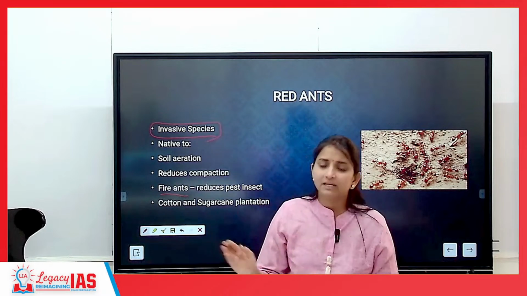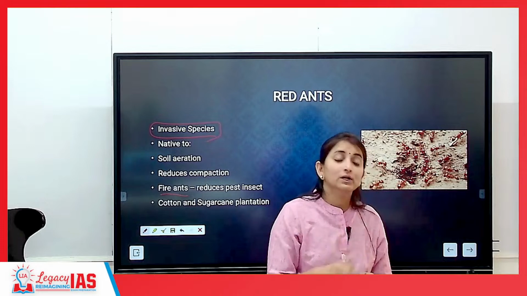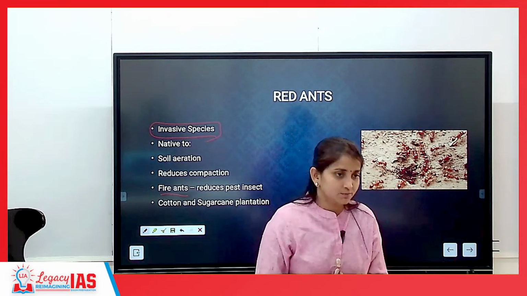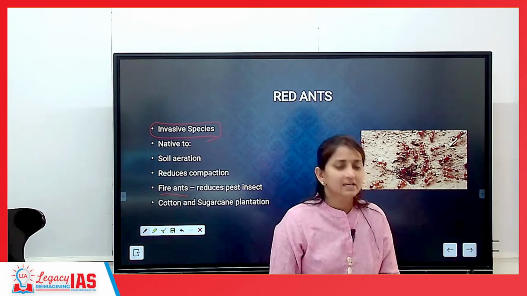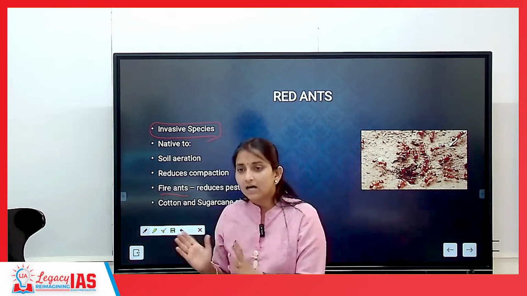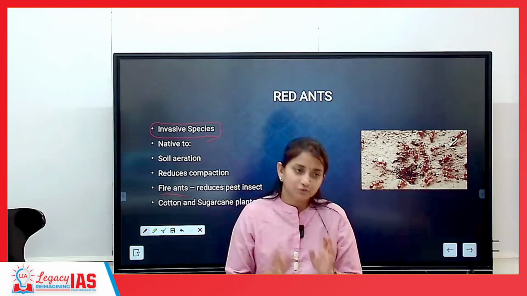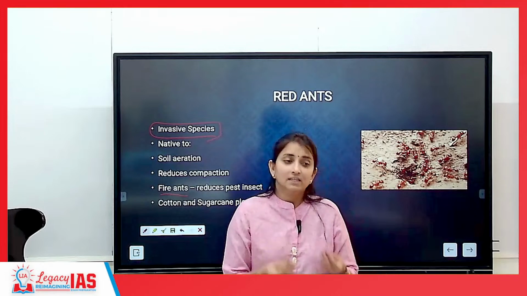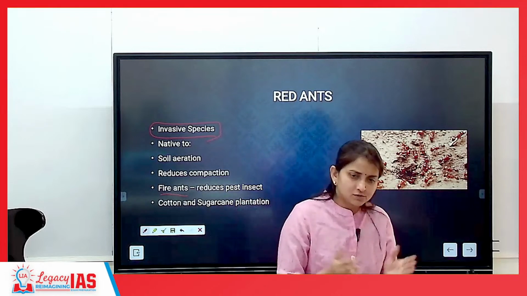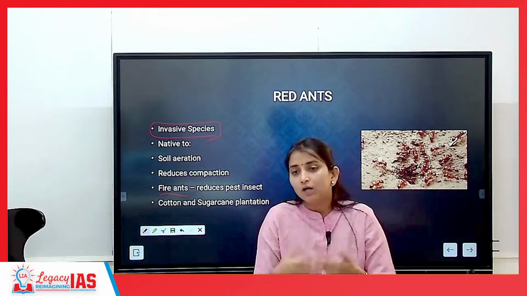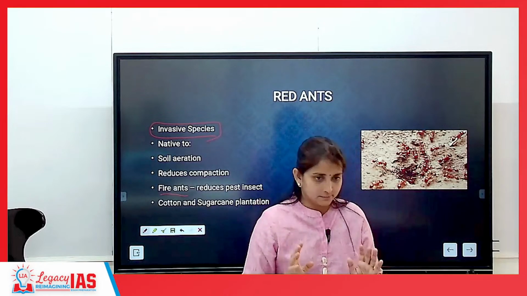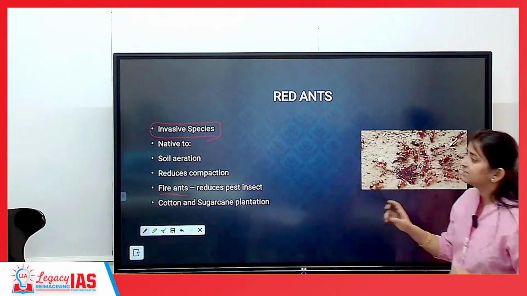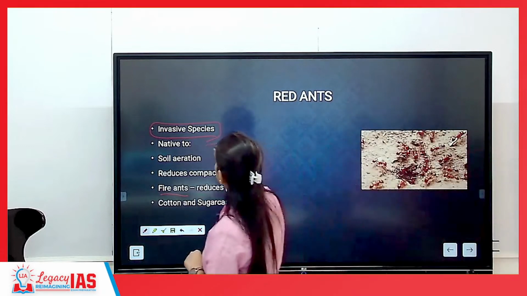So they will eliminate them. If you see a red ant somewhere, you will not be able to see a black ant in that region. They are eating up the resources of the black ant, so the black ant population will reduce. Similarly, grey pigeon. That is the task of an invasive alien species. If you find grey pigeons somewhere, you will not find any other bird in that region, because they will be eating up the available resources, and resources are limited. So all other species of birds will leave that region. So red ants are an invasive species native to South America.